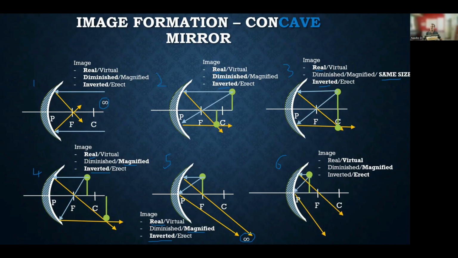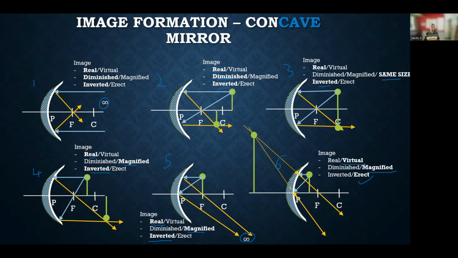Here, the rays diverge from each other. Because the rays diverge, they appear to meet behind the mirror, and hence we can see a magnified image, which is an erect image, and it's a virtual image as well, right? So a concave mirror is a very magical mirror. In fact, it can produce different types of images. It can produce a magnified image as well as a diminished image, depending on where the object is placed, or even the same size image. It can produce a real as well as a virtual image. It can invert it or it can erect it, depending on where the object is.